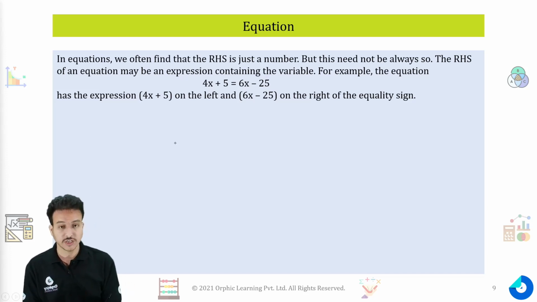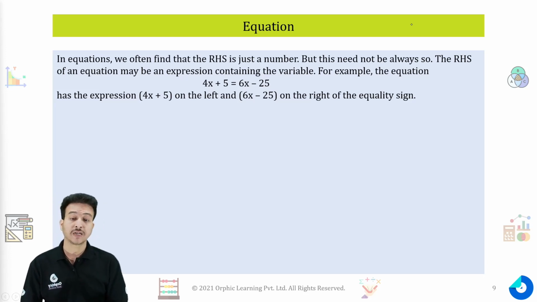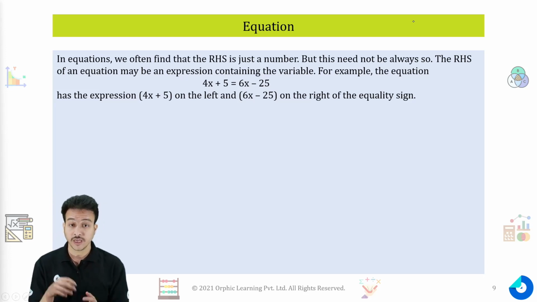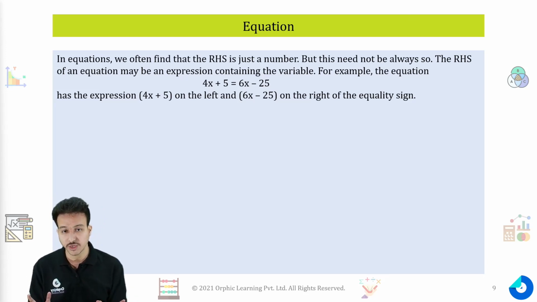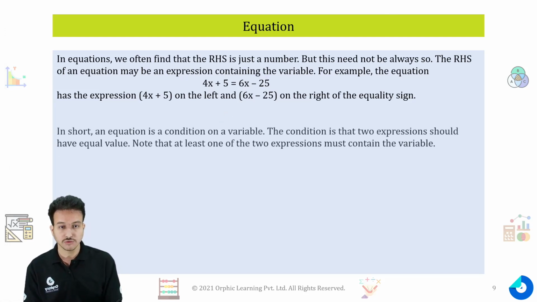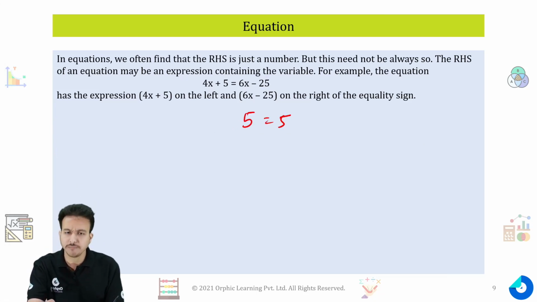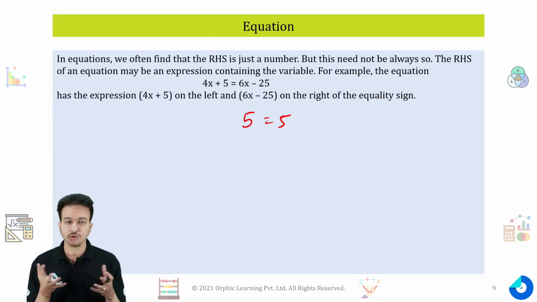In this equation, both the sides have variables in them, but an equation will always form if either side of the equation has a variable in it. For example, we cannot say that 5 = 5 is an equation, because that is a universal truth.